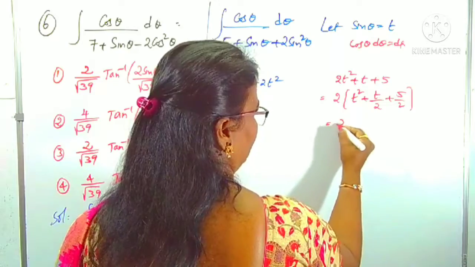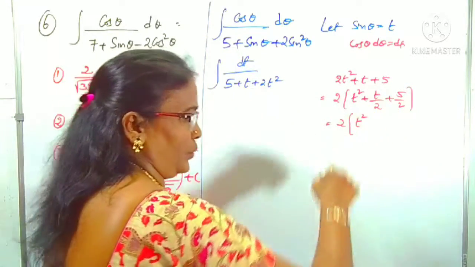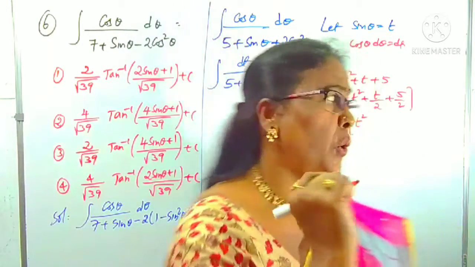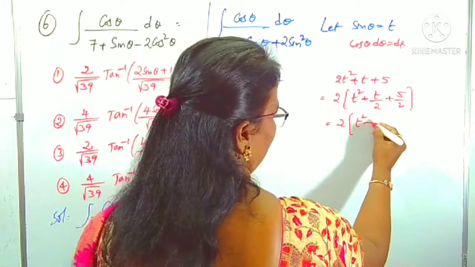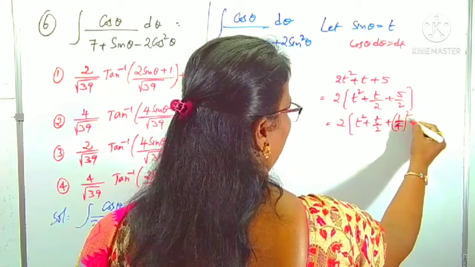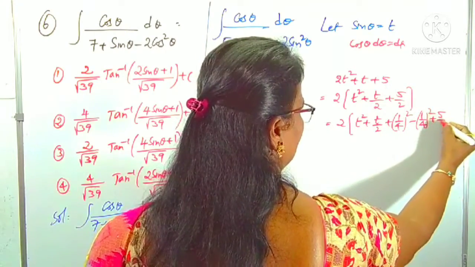Okay, after that, what is the t quotient here? 1 by 2. Half of 1 by 2 is what? 1 by 4. Whole square, add and subtract, means what? t by 2 plus 1 by 4 whole square adding, minus 1 by 4 whole square subtracting. This plus 5 by 2 is as it is.